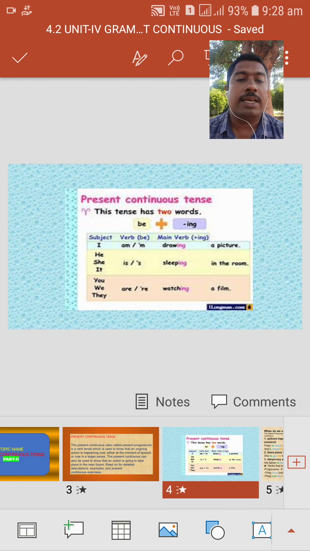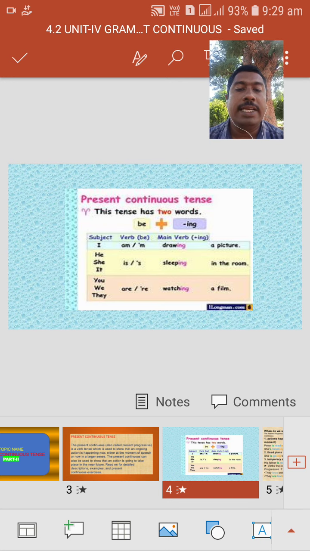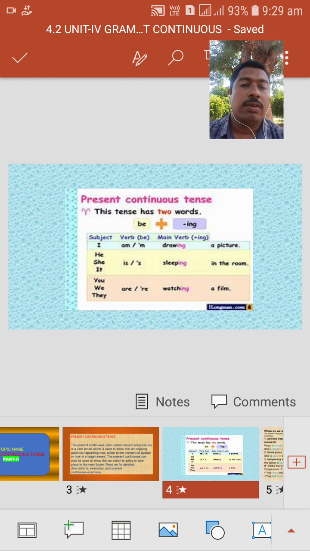Okay, here we have some examples. I am drawing a picture. Then for he, she, it, what should we use? We use is. She is, he is, it is. Then we, you, they, followed by are. You are watching a film. We are watching a film. They are watching a film. Like this we are going to use helping verbs.